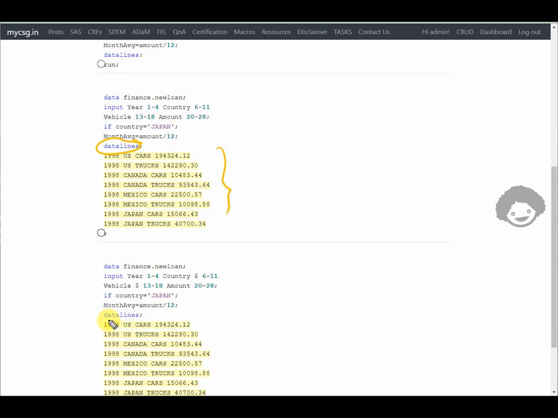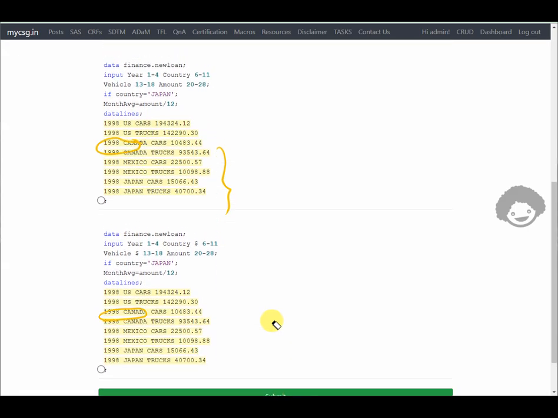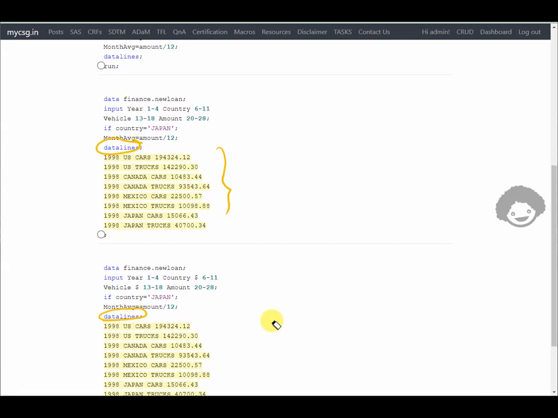And in the fourth option also we have our datalines statement and also data available. So let's see which of these two, third or fourth options, could be correct. Let us examine a little closer.